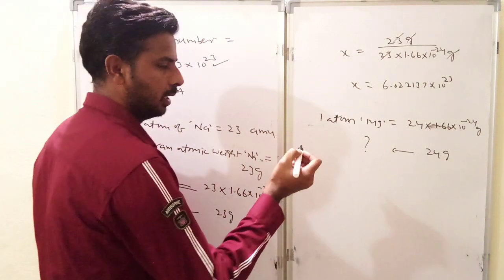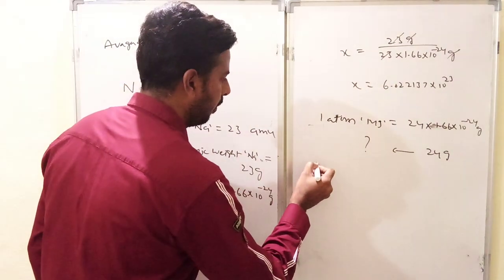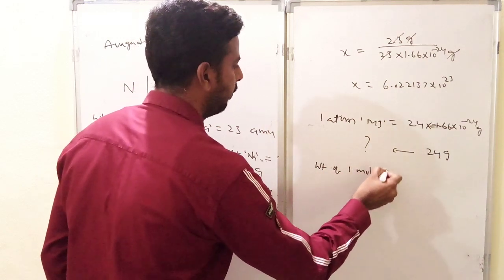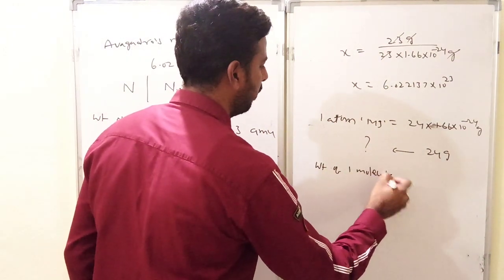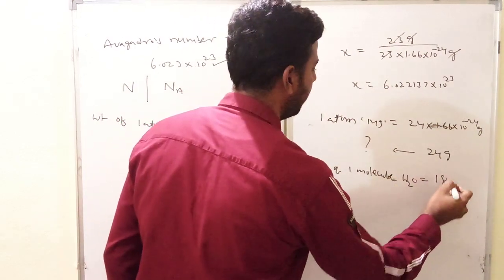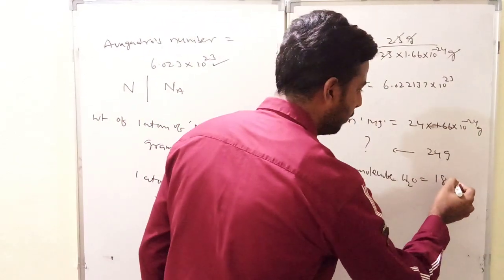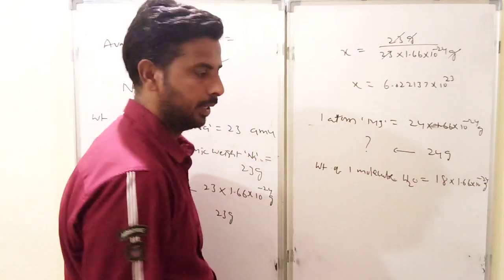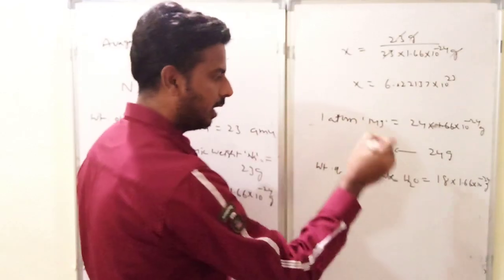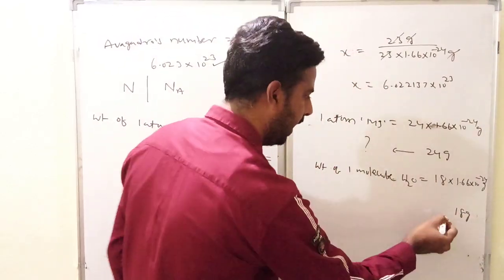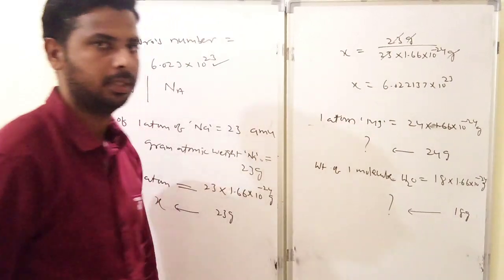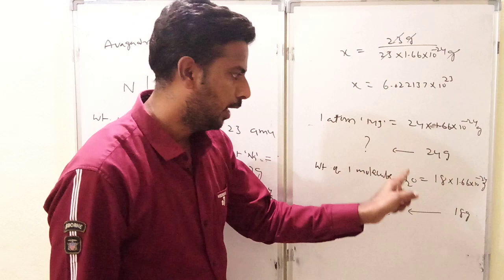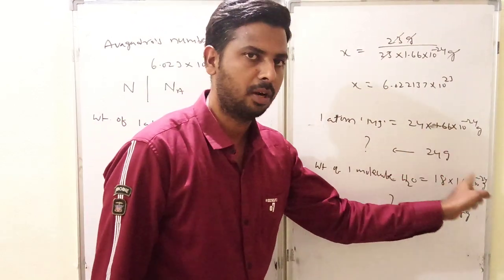Similarly, we shall replace one molecule. For example, weight of one molecule of water equal to 18 amu. 18 is nothing but 18 into 1.66 into 10 power minus 24 grams. So what is the gram molecular weight of water? 18 grams. So 18 grams contains how many molecules? Is it clear? Weight of one molecule of water equal to 18 into 1.66 into 10 power minus 24 grams.